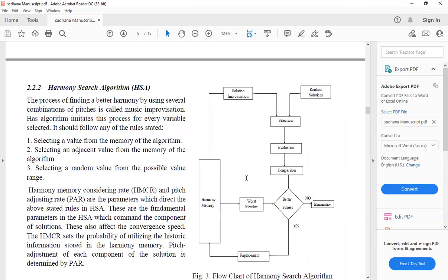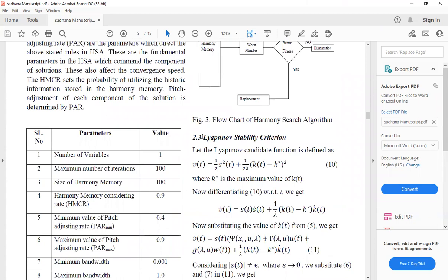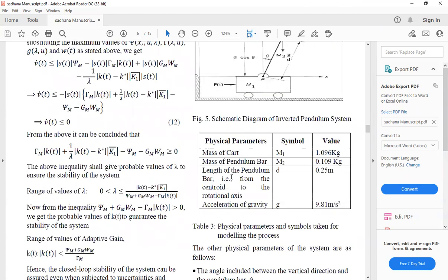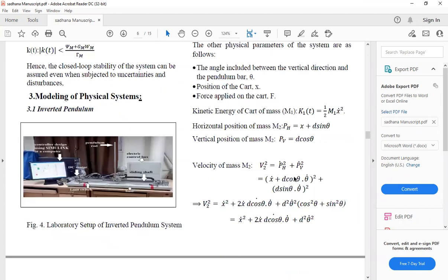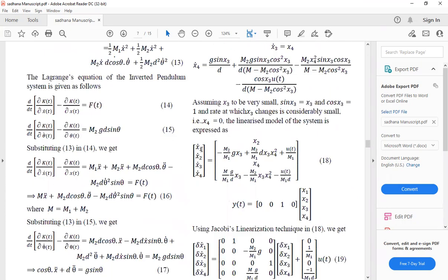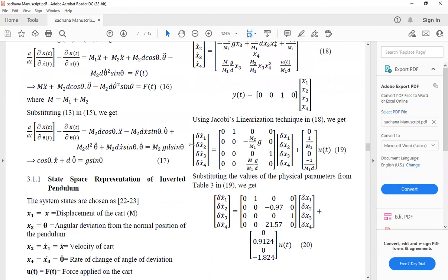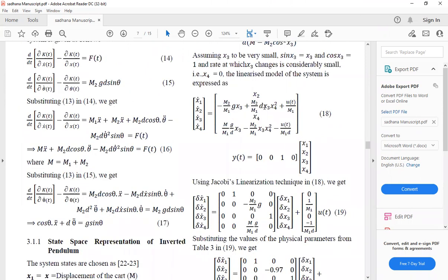I have to prove whether my system is stable, so I have used the Lyapunov stability criteria, and for the example I have taken the inverted pendulum, which is nonlinear in nature. The state space variable is like that. It is nonlinear because it is not linearly dependent on the state variable; it depends on the square of the state variable.